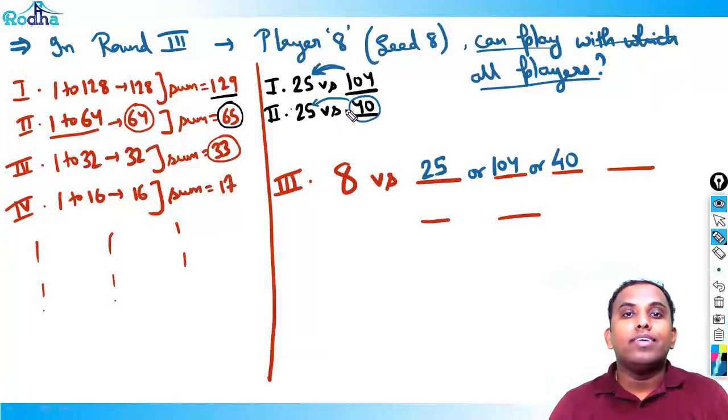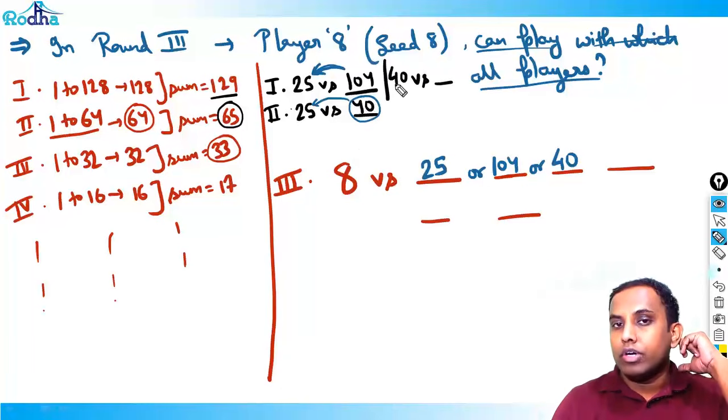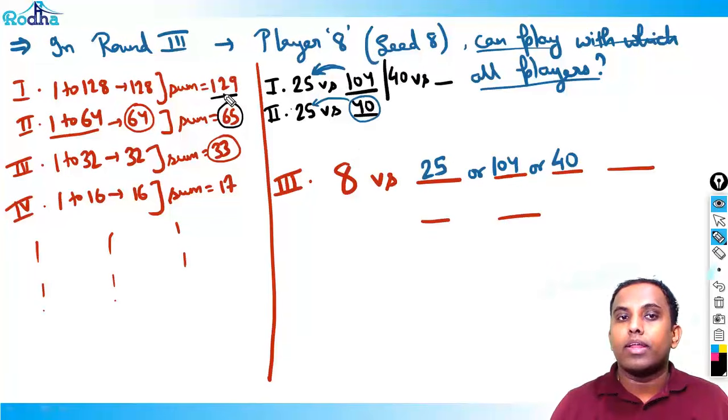Again, not necessarily will 40 come to the second round, so again I have to take the possibility. I'll go to the first round again and see whom 40 can play in the first round. Which rank player can 40 play? In the first round, the sum is 129. So 40 versus 89.